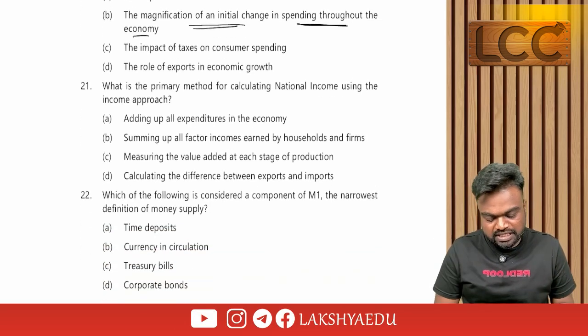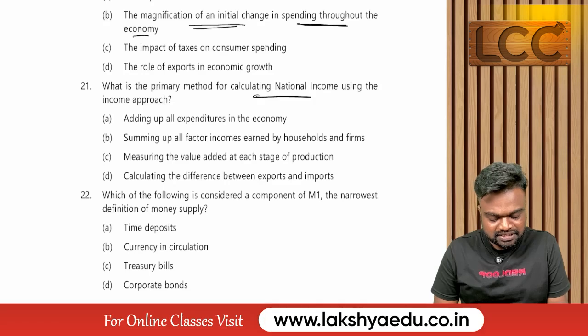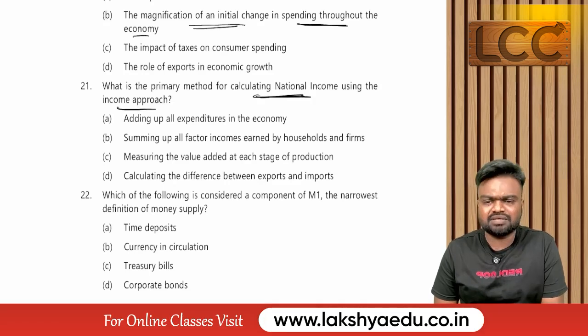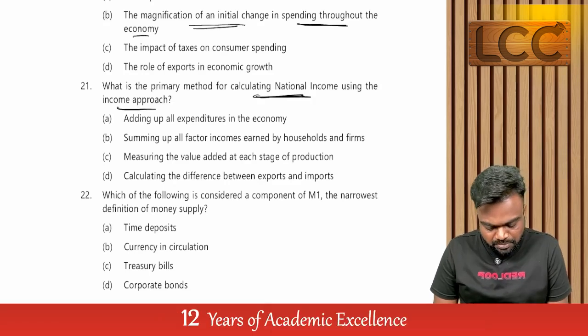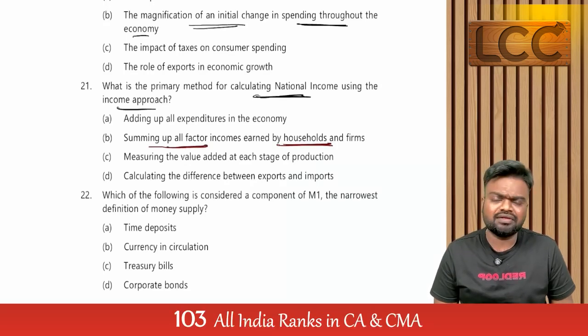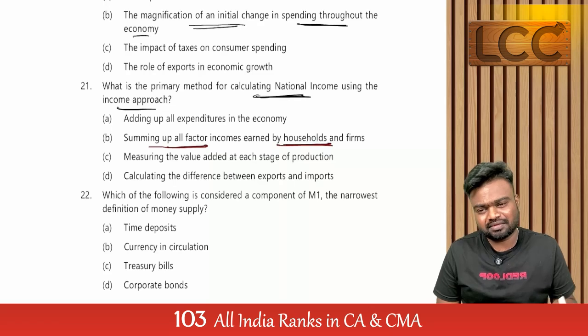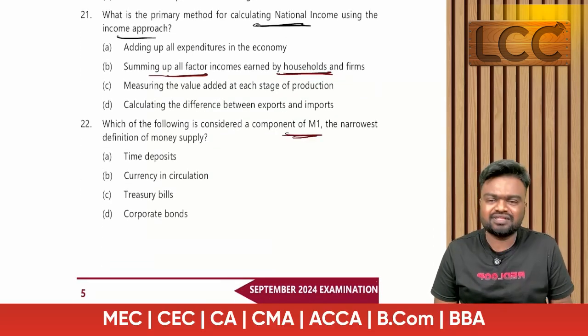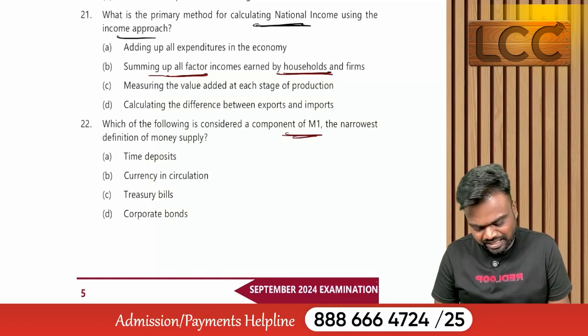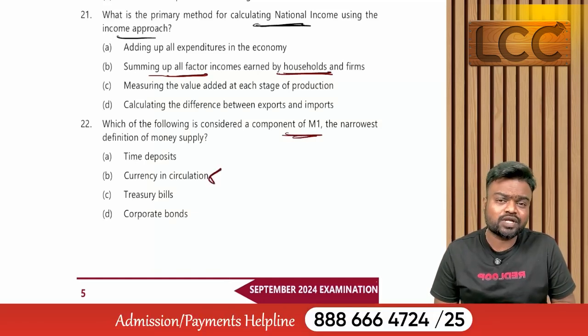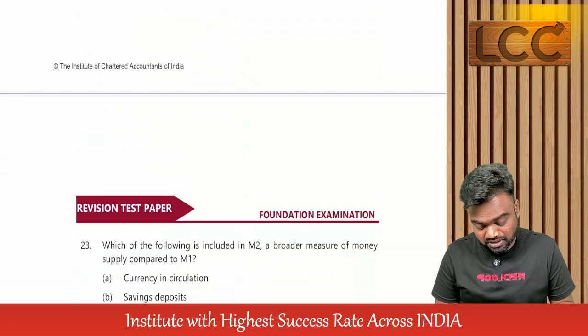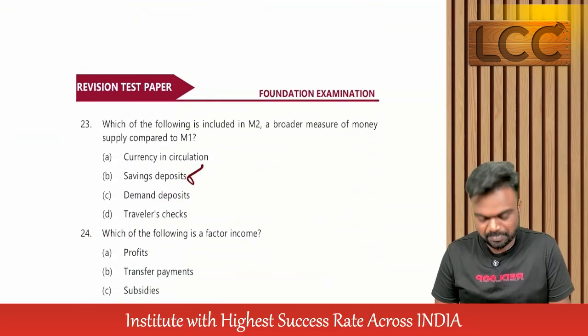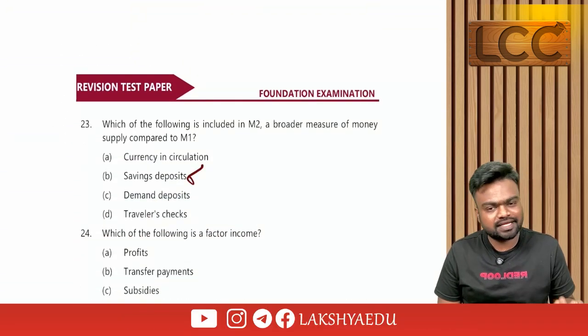Next. What is the primary method of calculating national income using the income approach? Sir, what is the meaning of income approach? Summing up all factor incomes earned by households and firms. That means we need all the incomes. Which of the following is considered a component of M1? Sir, what is M1? Yes, currency in circulation. Then what about M2? M2 talks about savings deposits. So they gave us M1 and they gave us M2.